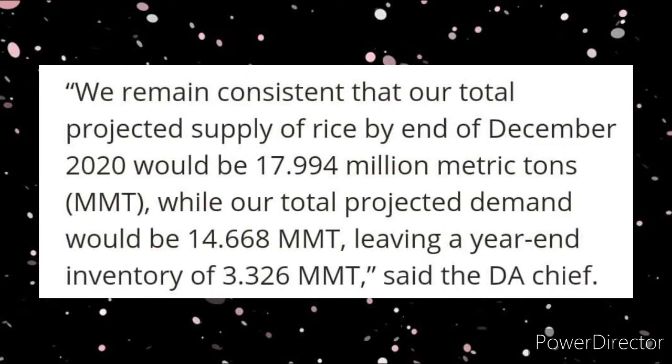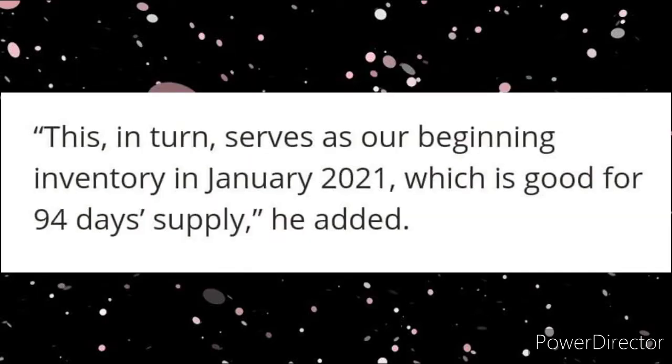"We remain consistent that our total projected supply of rice by end of December 2020 would be 17.994 million metric tons, while our total projected demand would be 14.668 million metric tons, leaving a year-end inventory of 3.326 million metric tons," said the DA chief. "This in turn serves as our beginning inventory in January 2021, which is good for 94 days supply," he added.